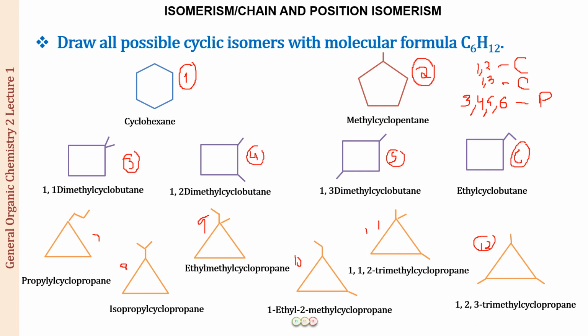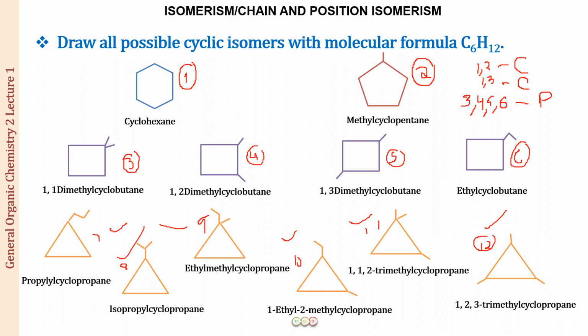Similarly, 3 with 7 to 12, 4 with 7 to 12. So these are all going to be chain isomers. But when we are going to compare 7, 8, 9, 10, 11 and 12, all of them are having cyclopropane, so all are having a 3-ring structure. So all of these are going to be position isomers.